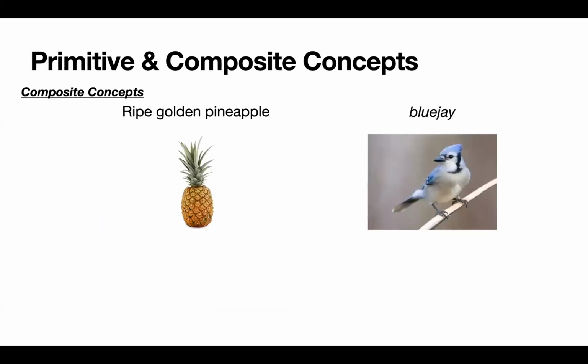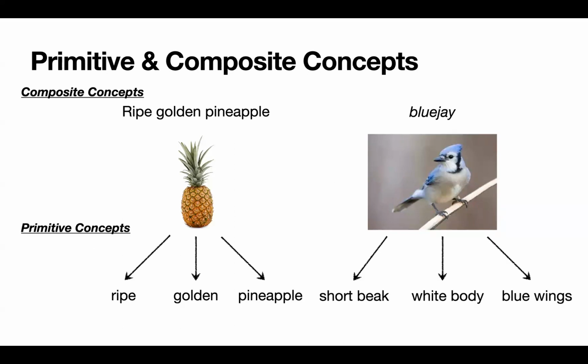These unlabeled pairs of images and captions usually encode complex concepts, or say high-level concepts, such as ripe golden pineapple or blue jay. And the models, as expected, learn to predict these complex concepts pretty well. However, it is unclear whether the models do such a good job by reasoning over the primitive concepts such as colors, shapes, texture of the object, or wing color of the bird.